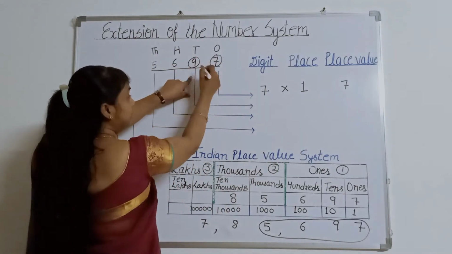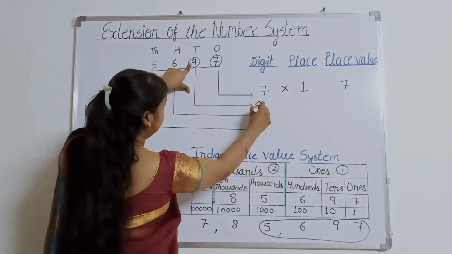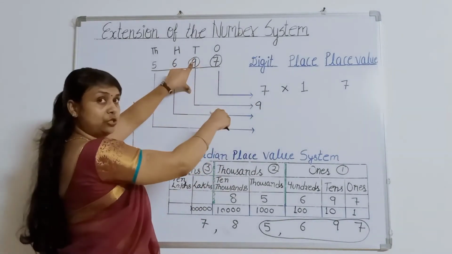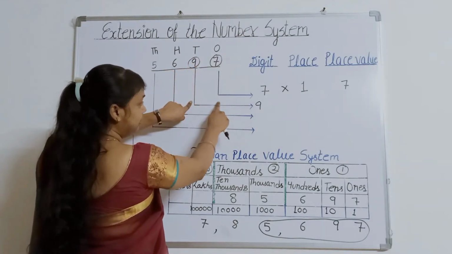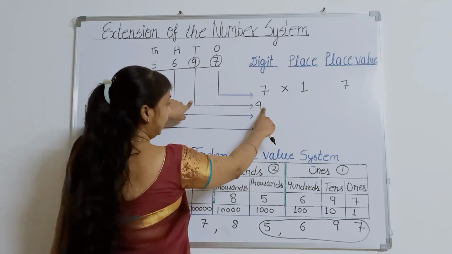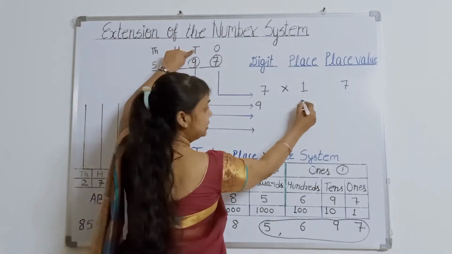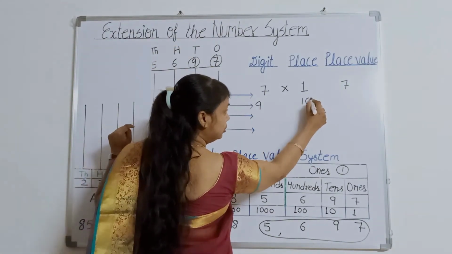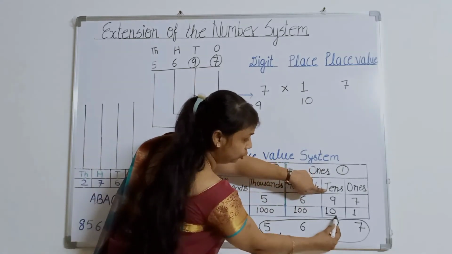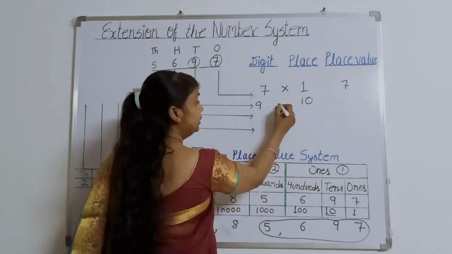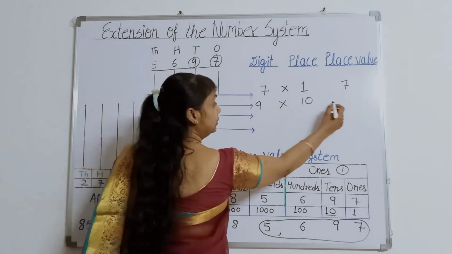Now I am taking my next number. This is 9. Our digit is 9, I am talking about this digit only this time. If I am taking this second digit, this is our 9. So the digit is 9 and its place is tens. Tens means 1 and one more 0. So if we do multiplication, what do we get? 9 into 10, that is 90.